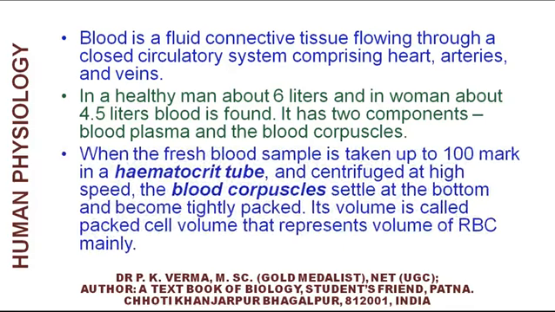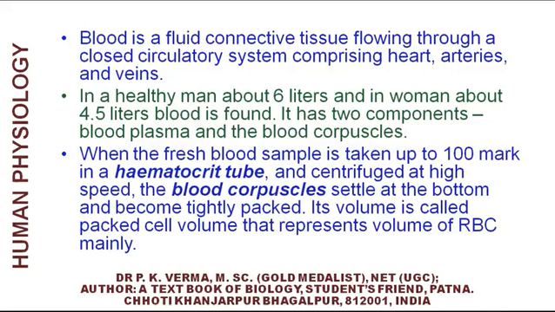When a fresh blood sample is taken up to the 100 mark in a hematocrit tube and centrifuged at high speed, the blood corpuscles settle at the bottom and become tightly packed.